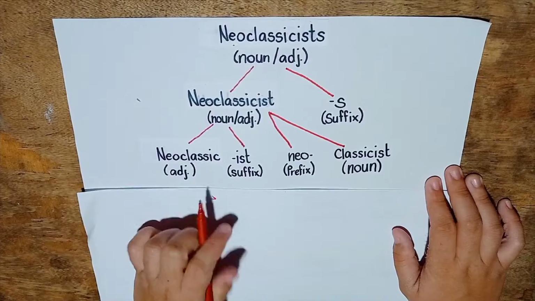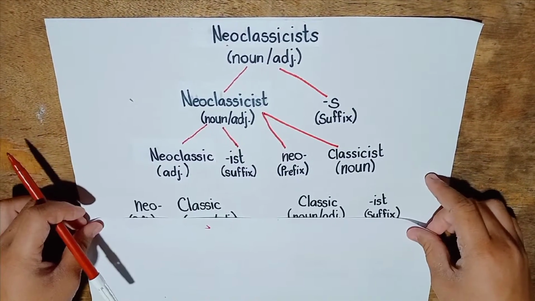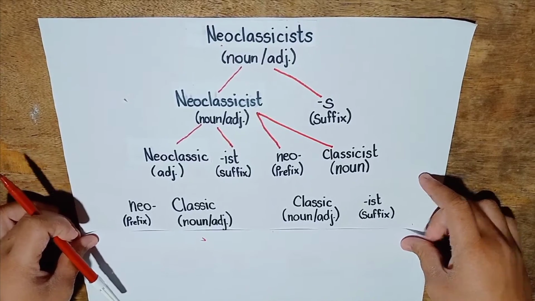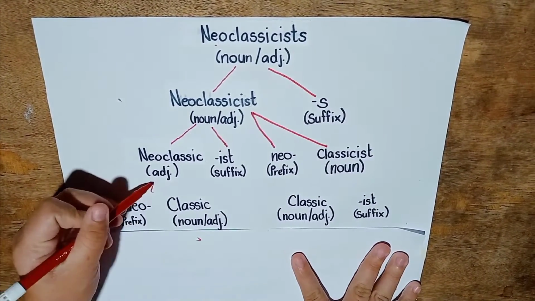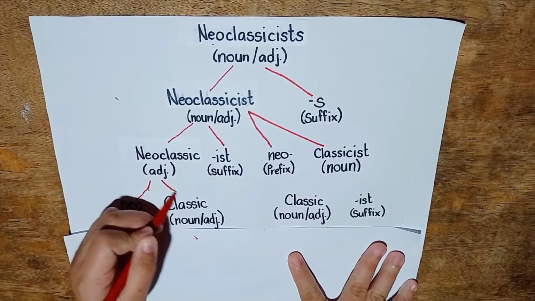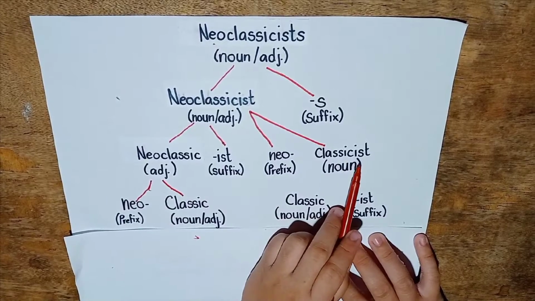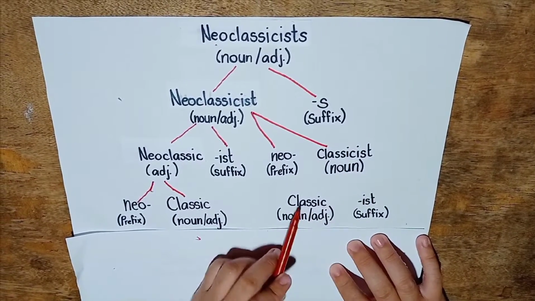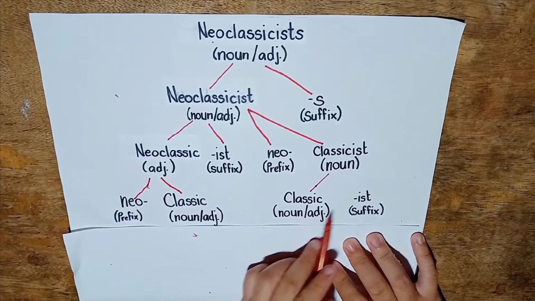The word neoclassic here originated from the word classic, which can be identified as a noun and or an adjective. Neo is the prefix. On the other hand, classicist also originated from the word classic, and its suffix is the word "ist".